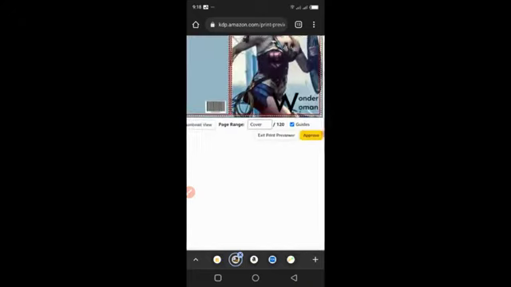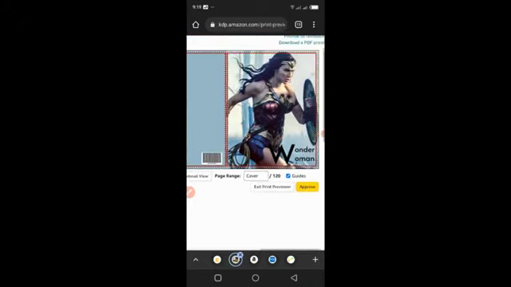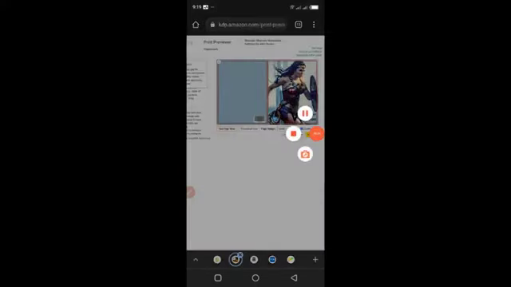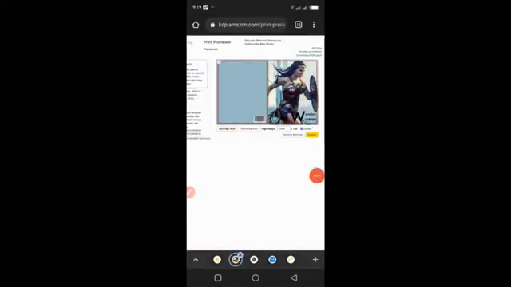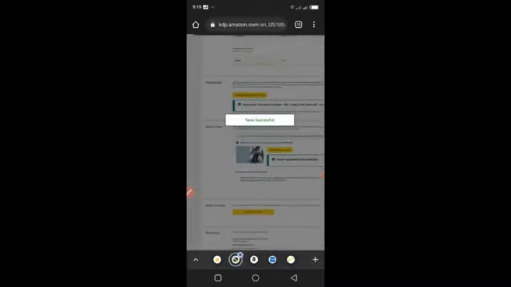So you can see the number of pages that we have, 120. You can see that this is the cover page, and this is very simple. You'll be amazed at how many people will want to buy this. And then we'll click on approve. Once you click on approve, it's going to be done with the cover page, and then we can proceed to the next one, which is pricing. So we just click save and continue. It's going to save and continue, and the next screen is about your pricing.